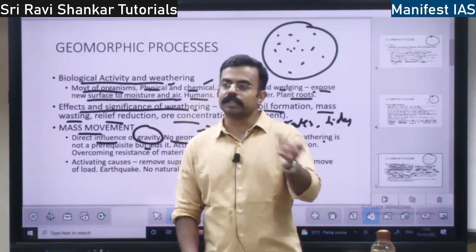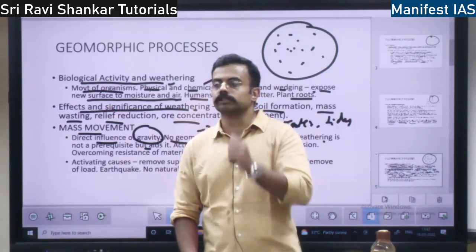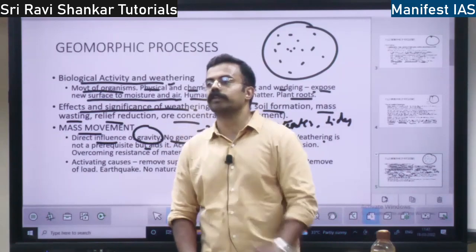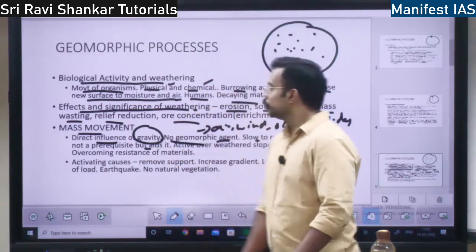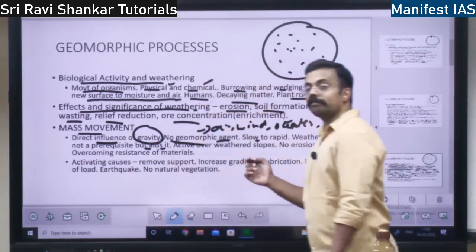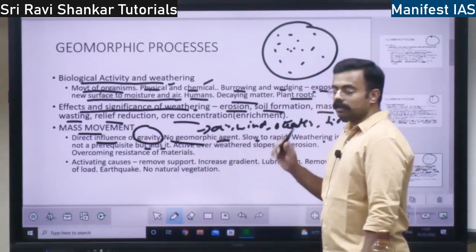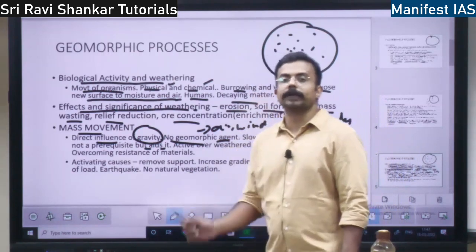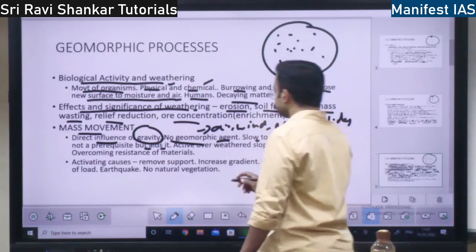But if it is weathered into small particles of soil, it is easy to transport, right? So weathering will act as an aid to the mass movement, whereas it is not a prerequisite, right?